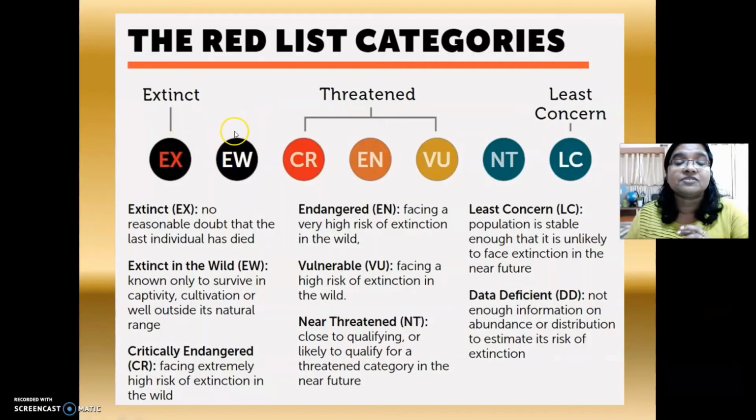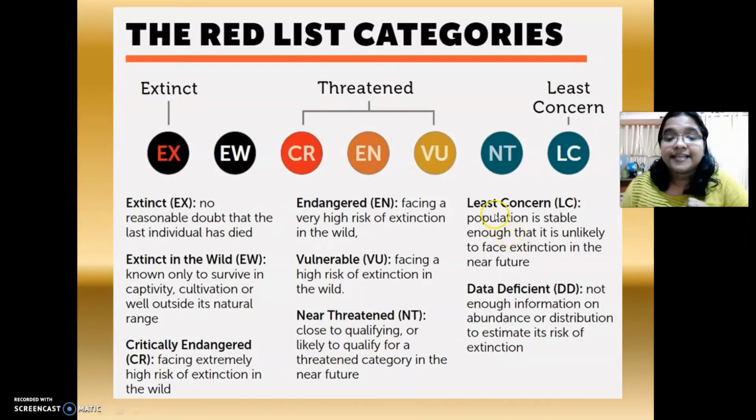If the factors which are responsible for the extinction still persist, and we don't conserve such organisms, what will happen in the near future? Even the threatened species get into the category of extinct ones. Okay, near threatened means NT. These organisms can get into the category of threatened ones if you don't protect them.